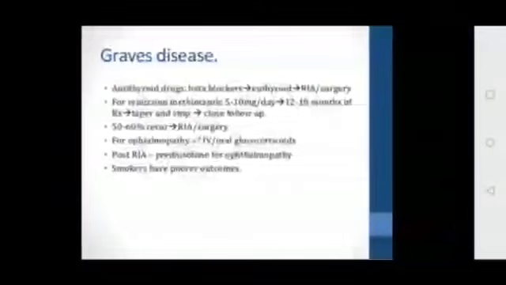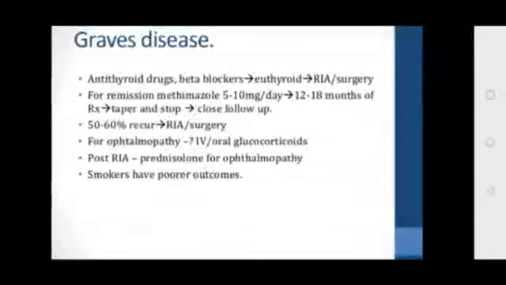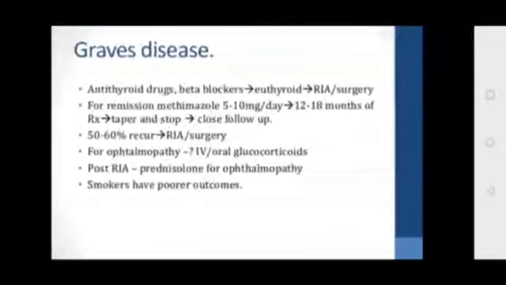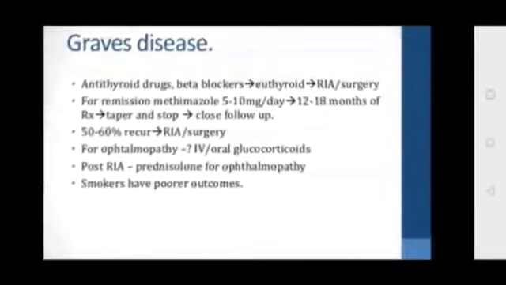So in case of Graves disease, what is the treatment? Initially you give antithyroid drugs and or beta blockers, which will lead to a euthyroid state. If it is not subsiding even after giving drugs, then you subject the patient to radioactive iodine or surgery.